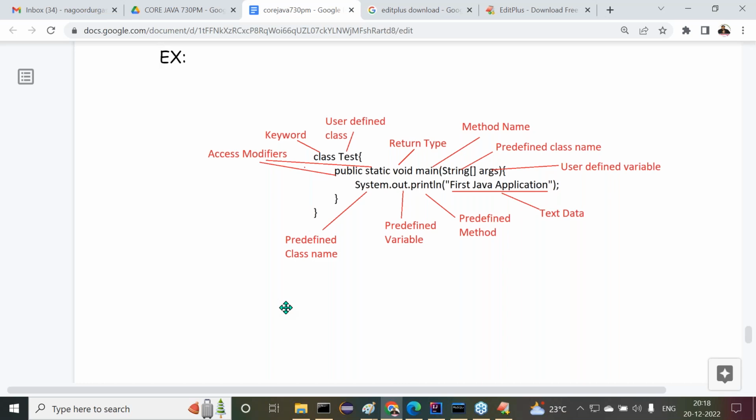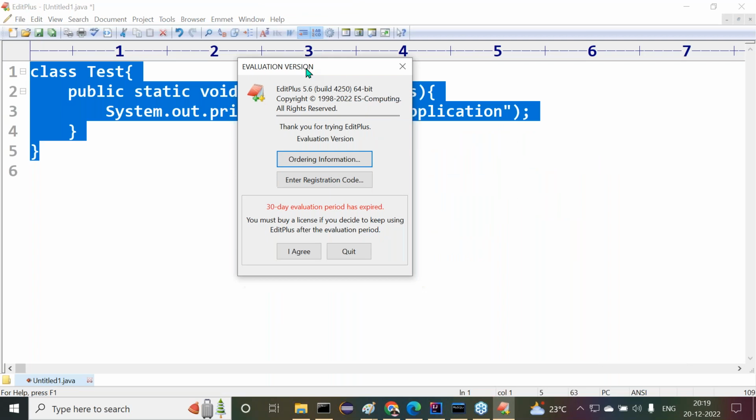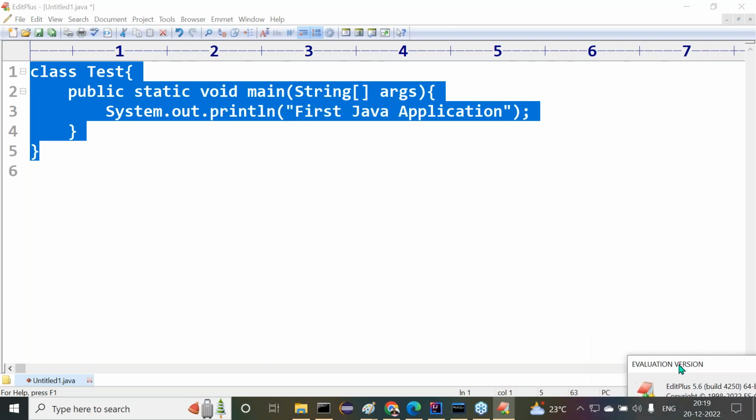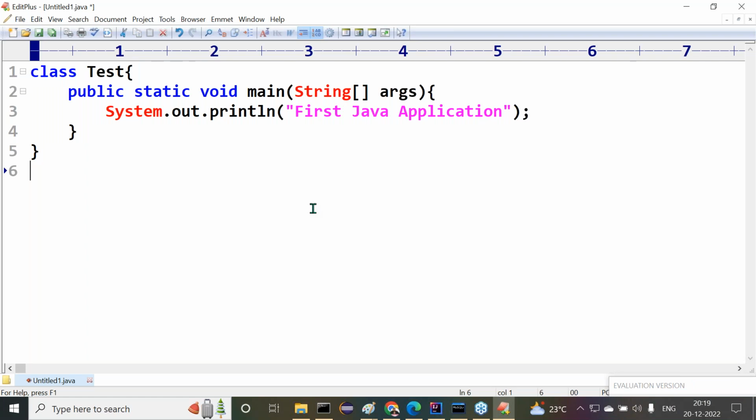Right, sir. In EditPlus, maybe the predefined trial is expired. Even though the trial is expired, I'm using the same thing. We are able to get a 30 day trial. Even after more than 30 days, this message will come. Then what I'm telling you is just drag down and use it. You will not get any problem. Officially they are asking, but how am I going to take licenses for everyone?